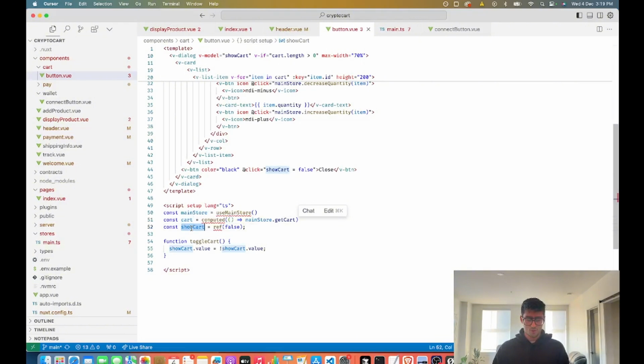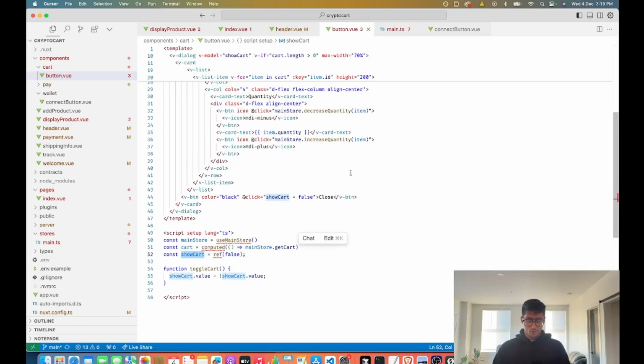So we're showing the cart. We have a ref. A ref is just a reactive value that we can customize. Reactive meaning that if it changes, the component's going to re-render, similar to how React works every time there's a state change. Same concept, different modality. Show cart is one of those.